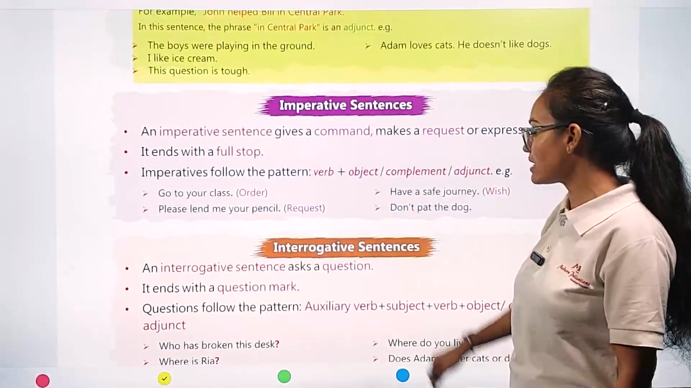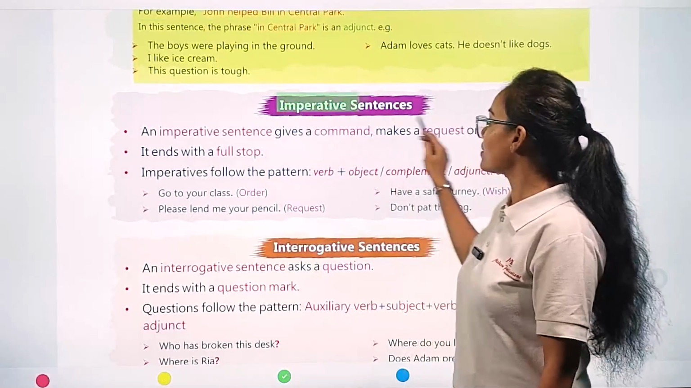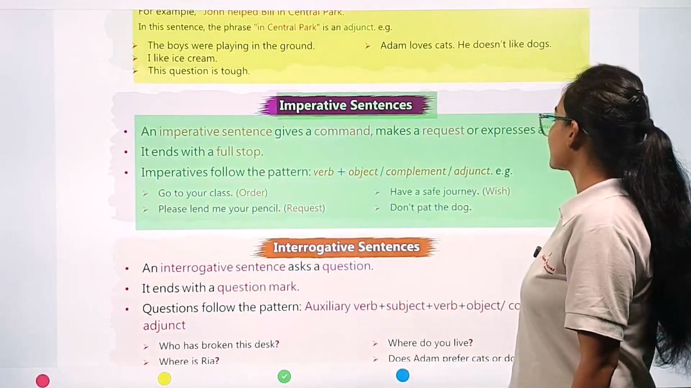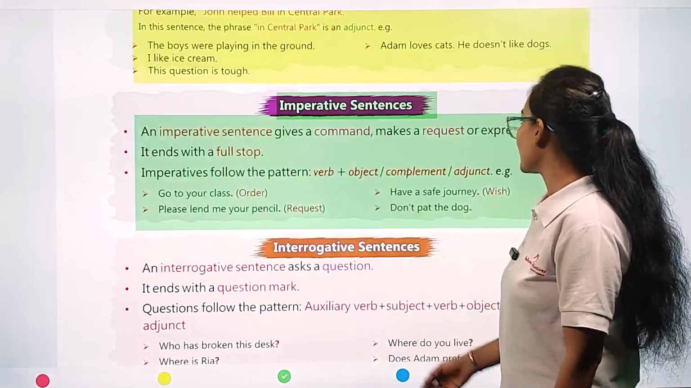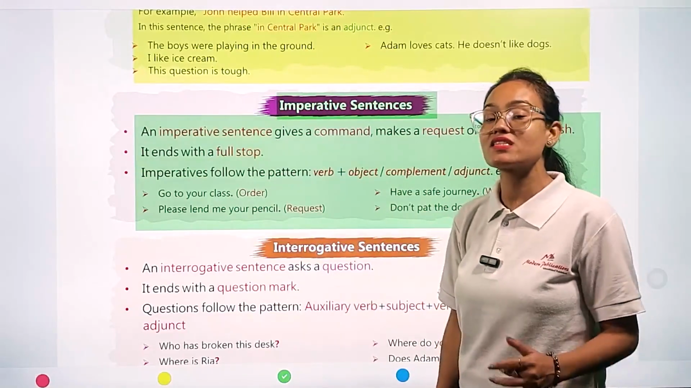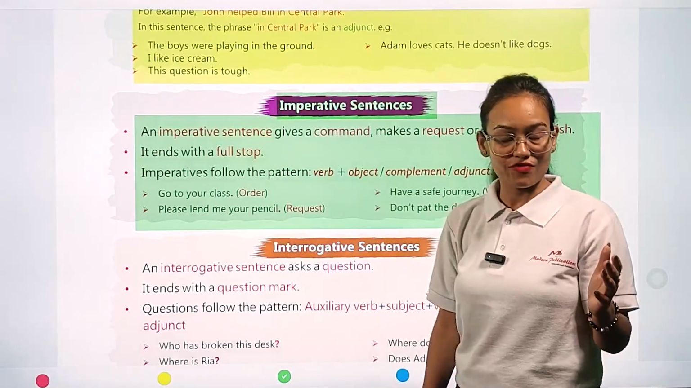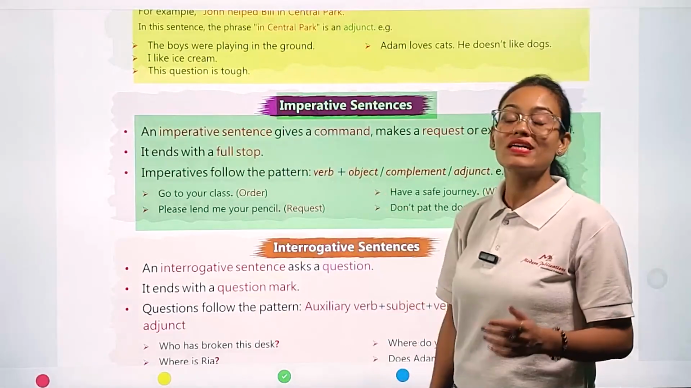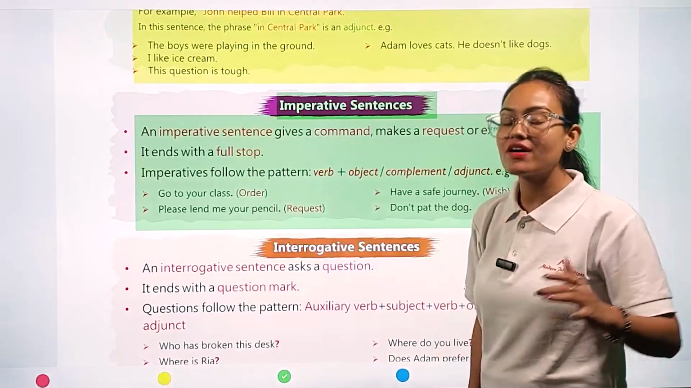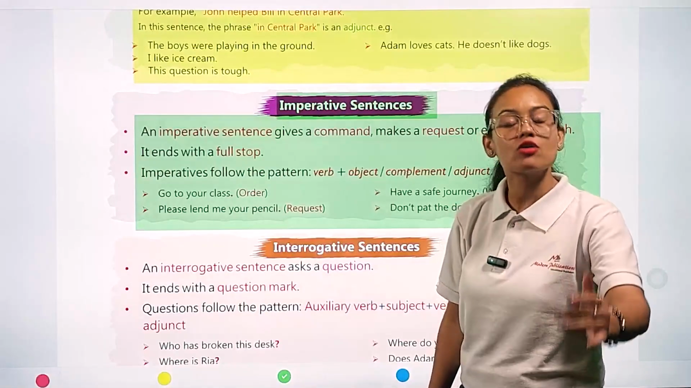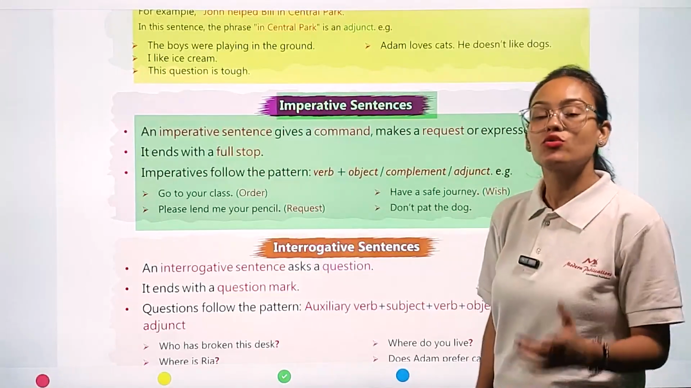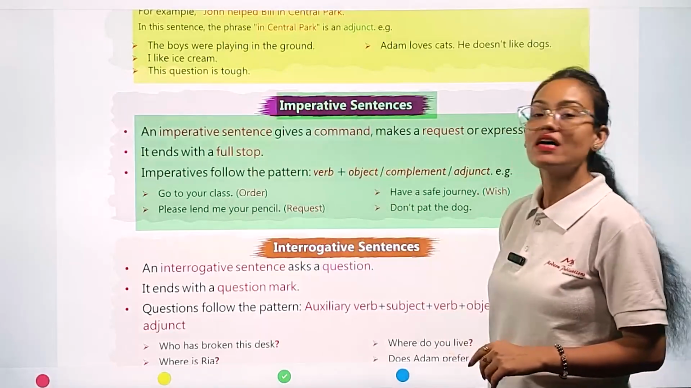Now we are going to see the second type of sentence, the imperative sentence. What is the meaning of imperative sentence? An imperative sentence gives a command, makes a request, or expresses a wish. Declarative or assertive sentences simply declare a fact, while imperative sentences give an order or make a request. Whenever a sentence gives an order, makes a request or expresses a wish, it is called an imperative sentence.